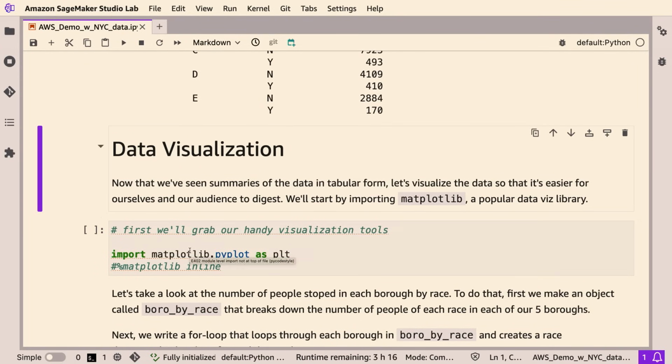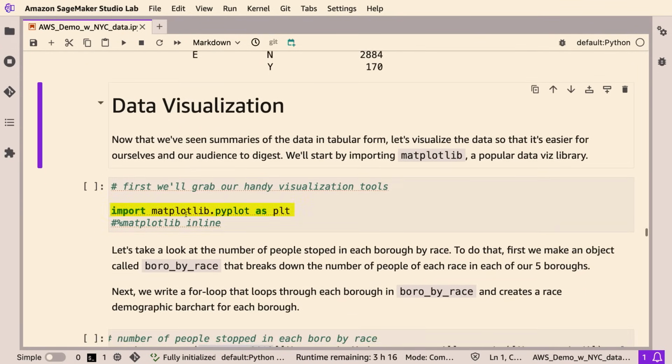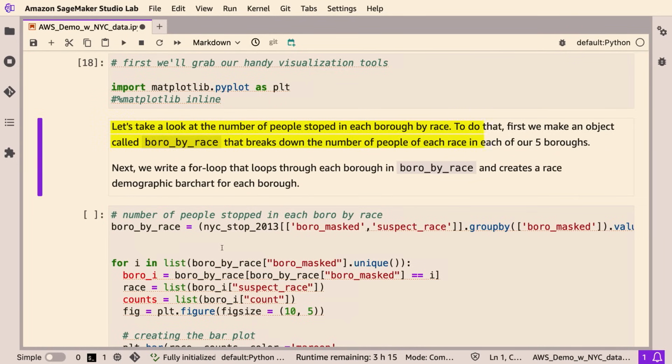This was already read in earlier, but I'm just reading it again. We're importing matplotlib. This is a very popular library for data visualizations. Now let's take a look at the number of people stopped in each borough by race. To do that, we will make an object called borough by race that breaks down the number of people in each race for the 5 boroughs.